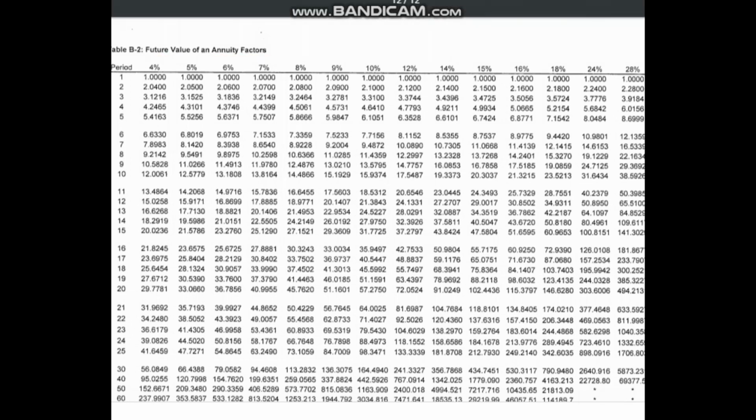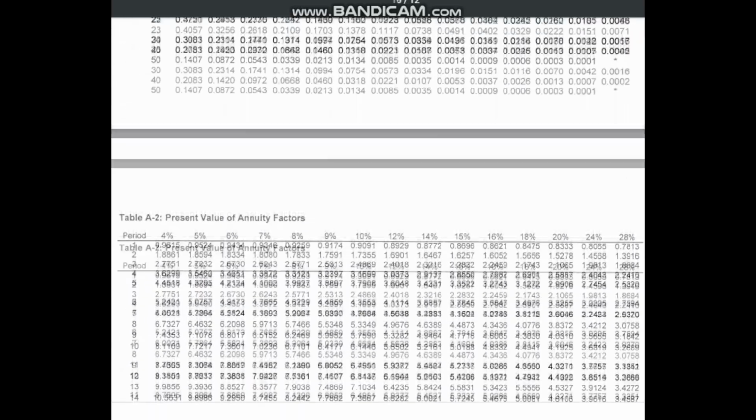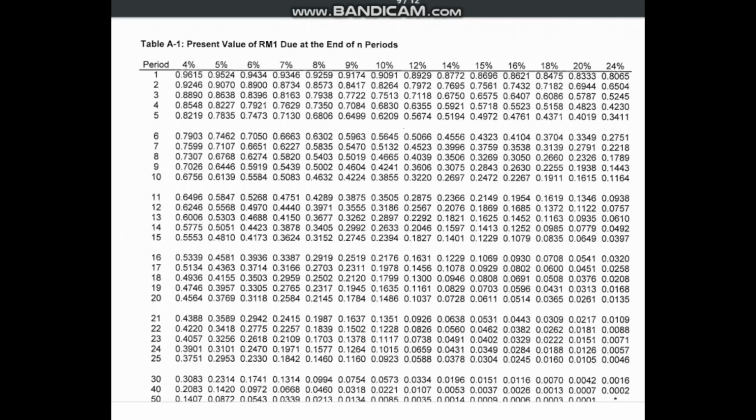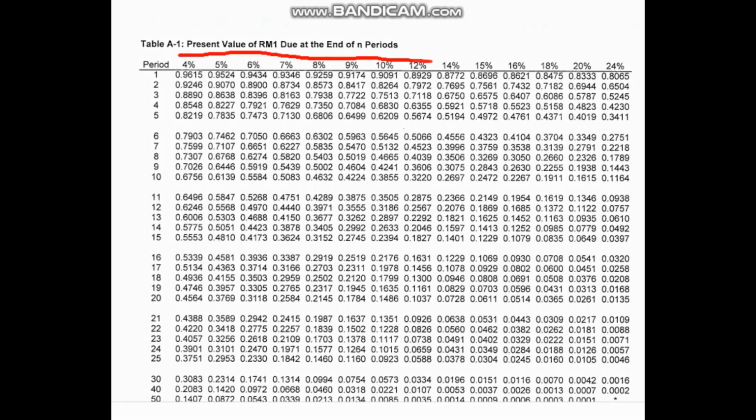How do we find out which table to use? Here we have to look, number 1, at the percentage given. It refers to the percentage of interest or investment. We have 4, 5, 6, 7, and so on until 24%.